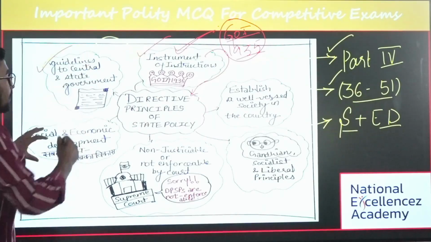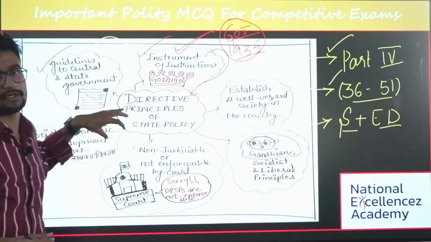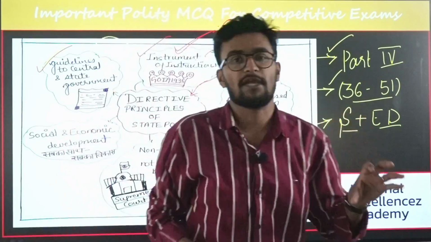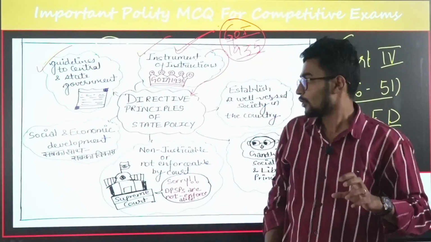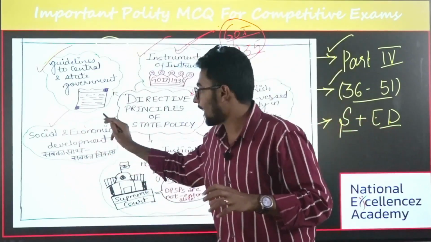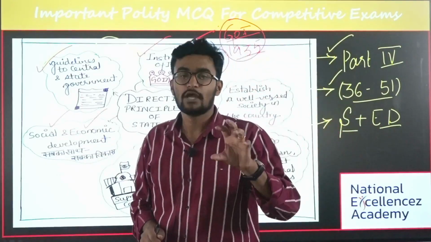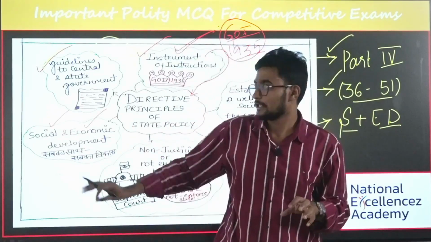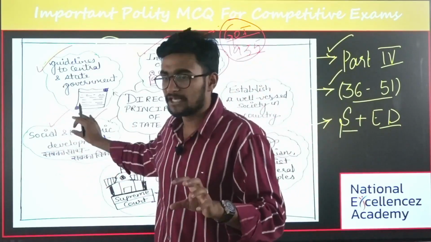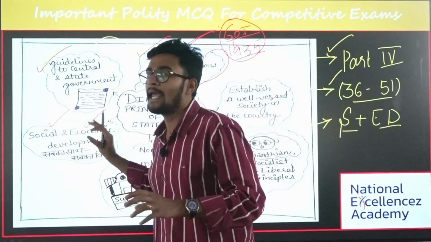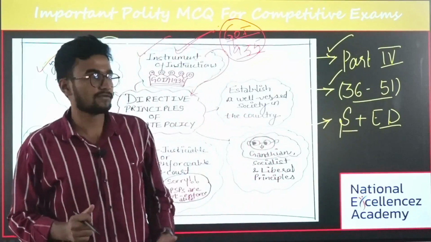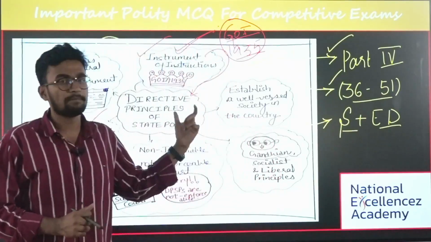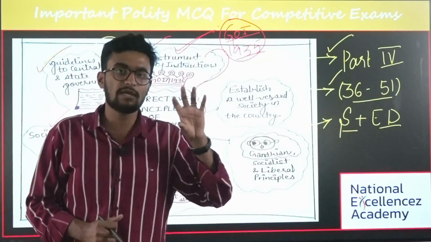And the third most important thing is, what is the objective of DPSP? The objective of DPSP is to achieve social and economic democracy. Whereas fundamental rights talk about political democracy, DPSP talks about social and economic development. Is it clear?